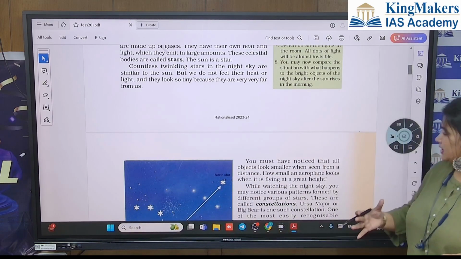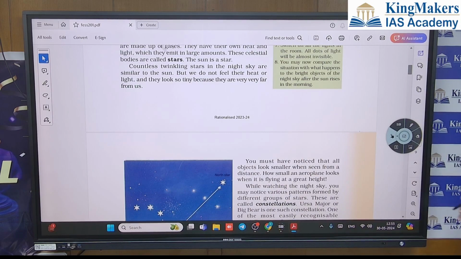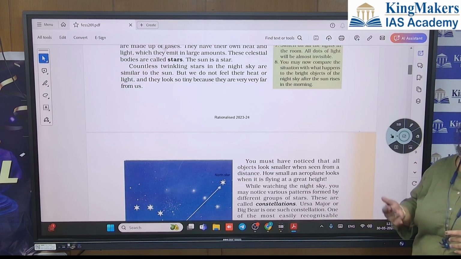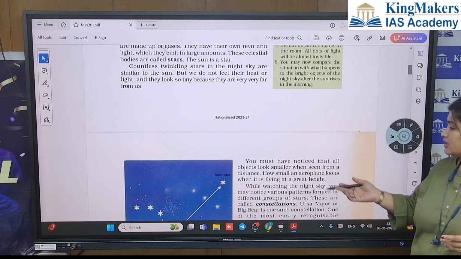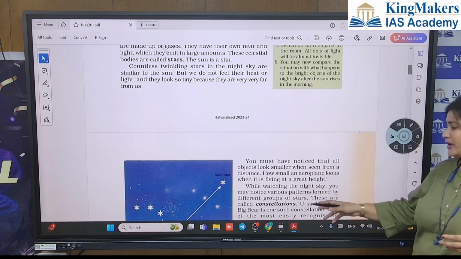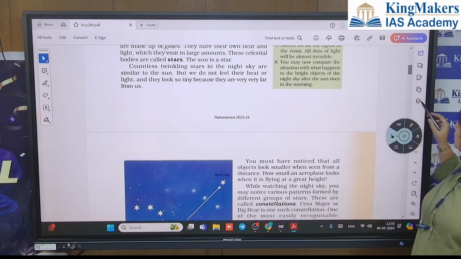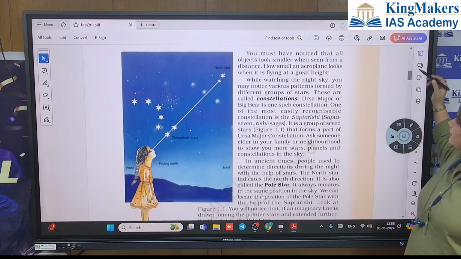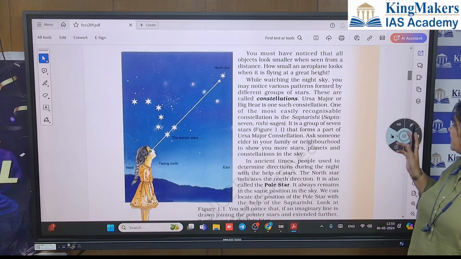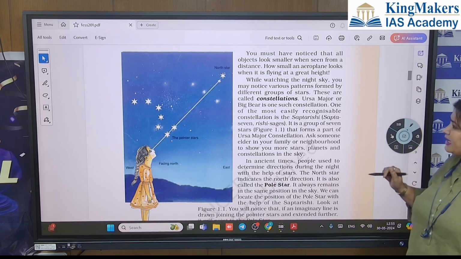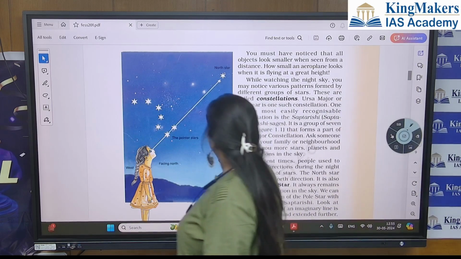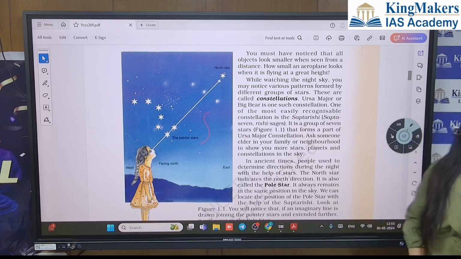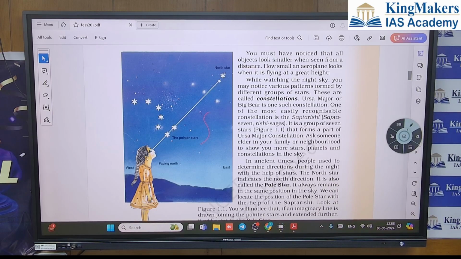So when these stars make some patterns, okay, what do we call the pattern? They are known as constellations. Different groups of stars form them. Usually we know the Saptarishi, Ursa Major. These are constellations. Fine.